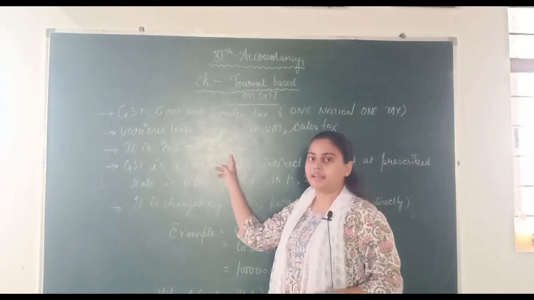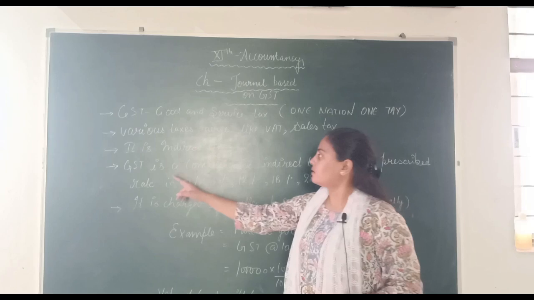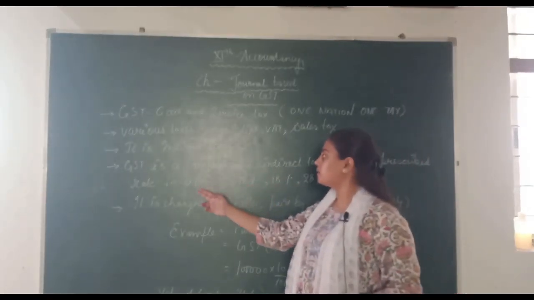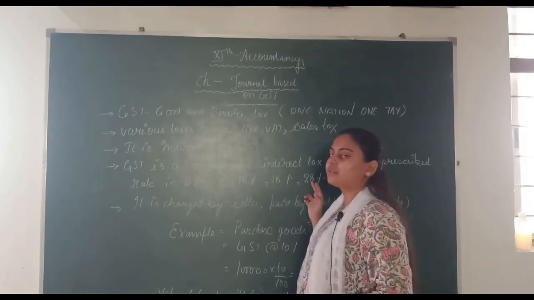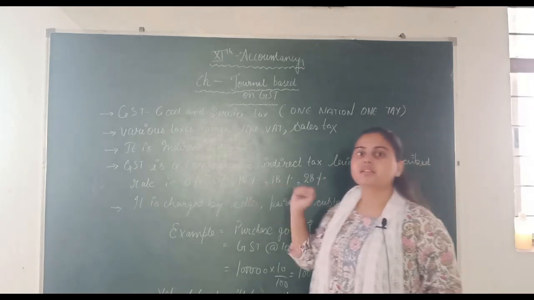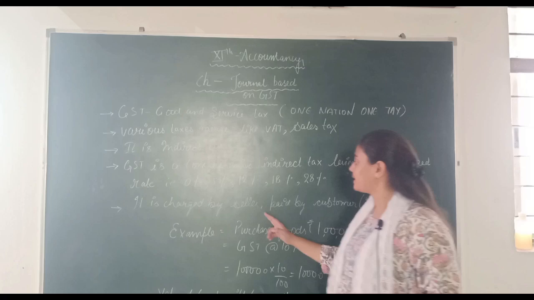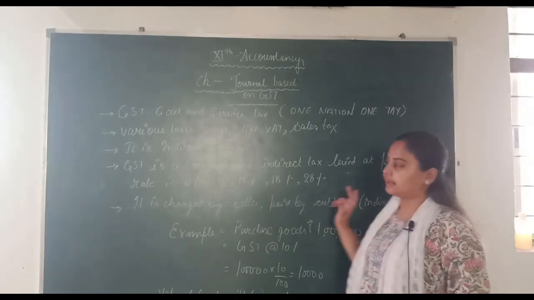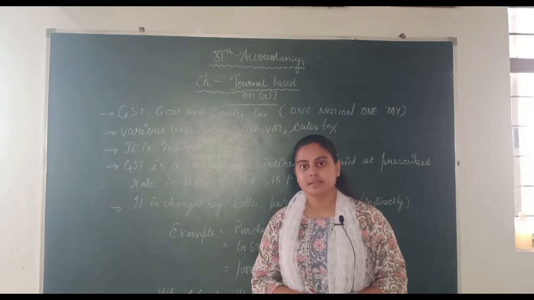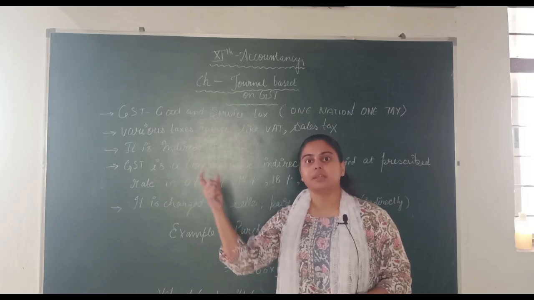It is an indirect tax that is paid indirectly to the government. GST is a comprehensive indirect tax levied at prescribed rates, that is 0%, 5%, 12%, 18% and 28%. These are the slab rates of GST. It is charged by the seller and paid by customers indirectly. Yes, GST is paid by the customer but charged by the seller, and then the seller pays the collected amount of GST to the government.